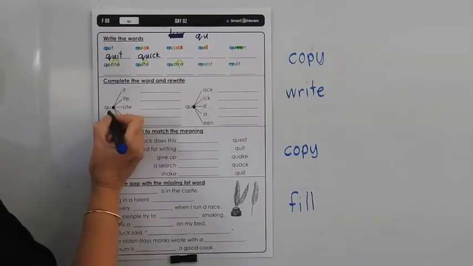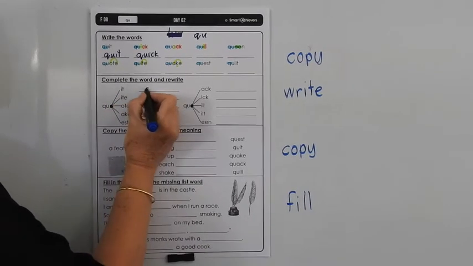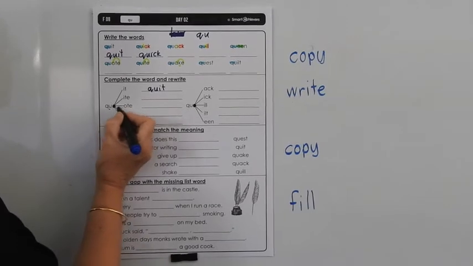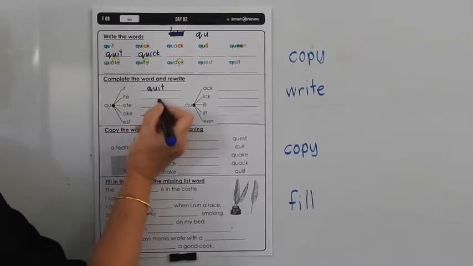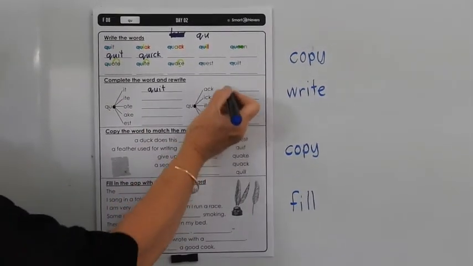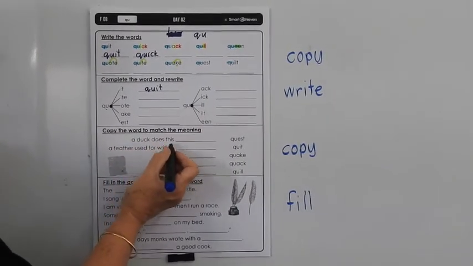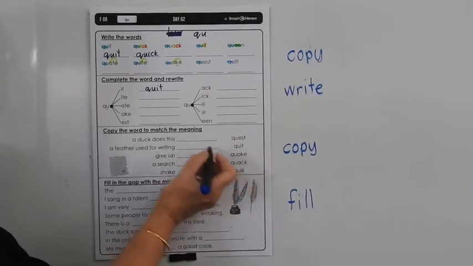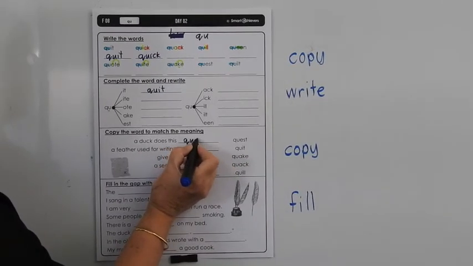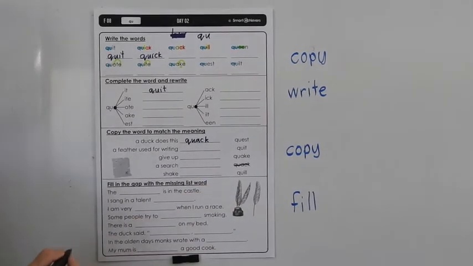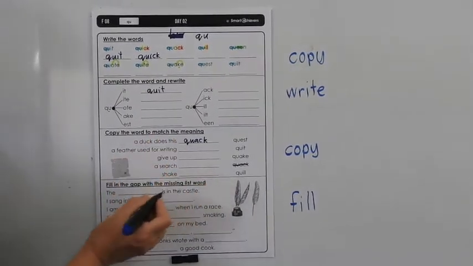Here you've just got to make the word, so you're going to put this part with this part and write the word, and then gradually fill in all those lines there. Same on that side. Copy the word to match the meaning. A duck does this. I think a duck will quack. So you're going to write in the word. And so you know you've used that word, you can cross it off. It'll make it easier to fill in the next lot.